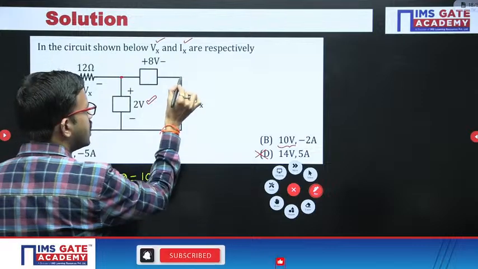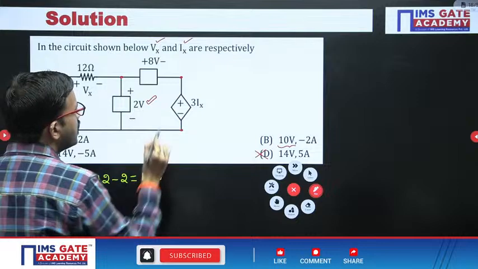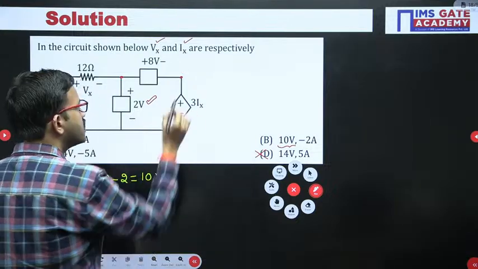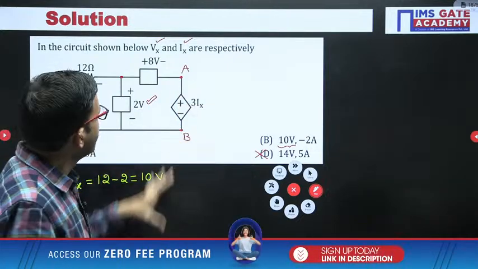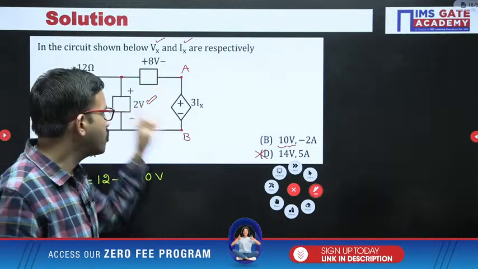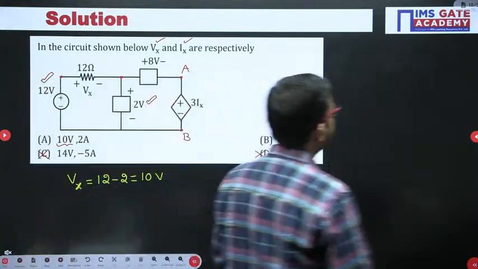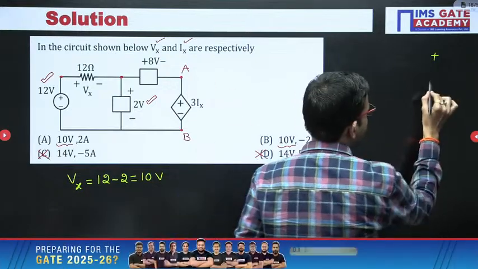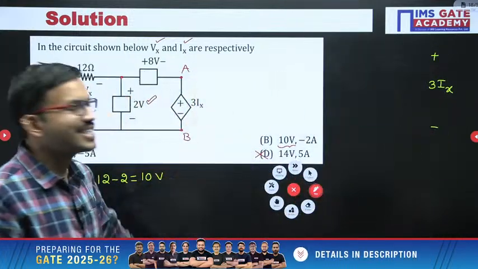Now if you closely observe, say for example here I am labeling terminals 1 and 2. Otherwise you can consider A and B, no issue. Whatever notation you want, your wish. So between the terminals A and B, you are having one voltage source. That voltage source value is 3Ix, correct? In this particular path, with respect to the terminals A and B, we are having one voltage source, that value is 3Ix.